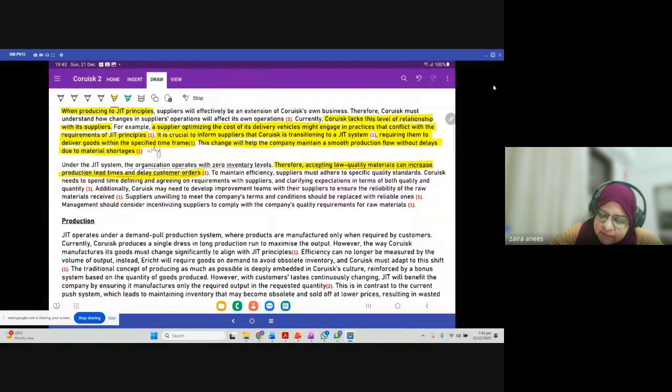To maintain efficiency, suppliers must adhere to specific quality standards. Corsic needs to spend time defining and agreeing on the requirements with suppliers and clarifying expectations in terms of both quality and quantity, right? And if you write till here, probably you are done with the requirements, right? Next, if you write more, that's adding to your probability of getting more marks, right? For example, suppliers unwilling to meet the company's terms and conditions should be replaced with reliable ones. Management should consider incentivizing suppliers to comply with company quality requirements for raw materials, right?